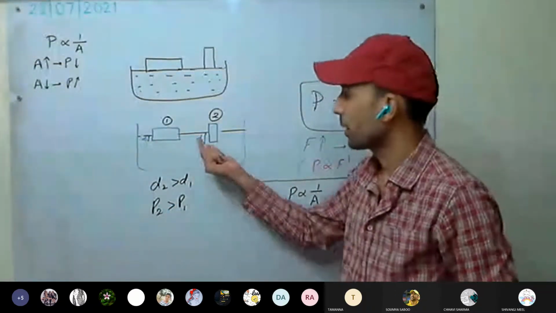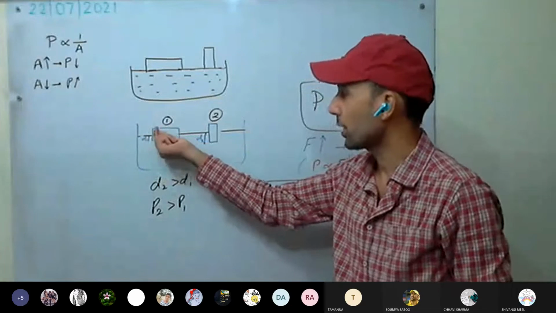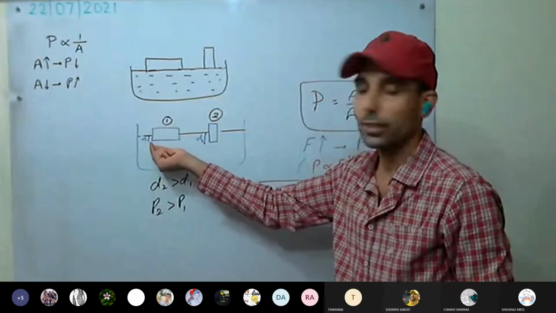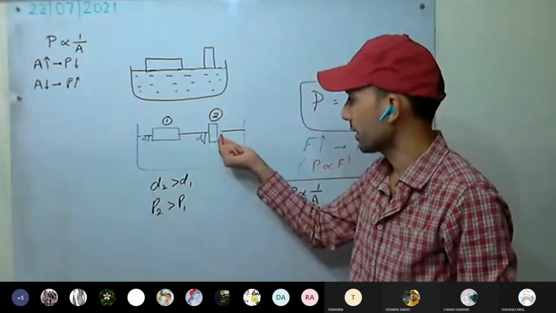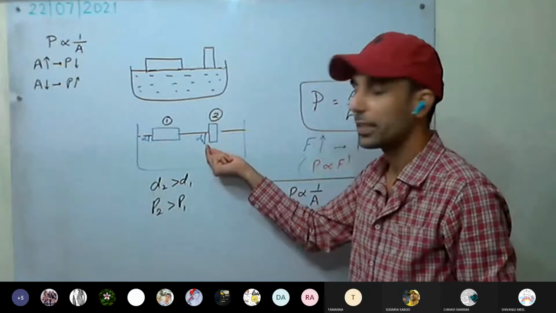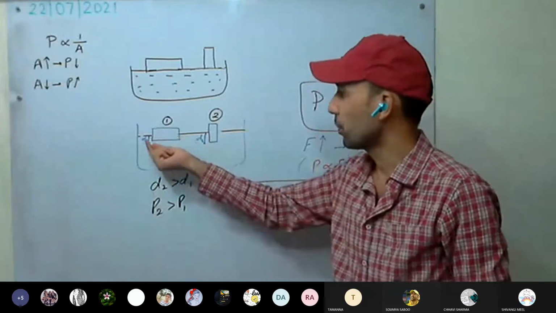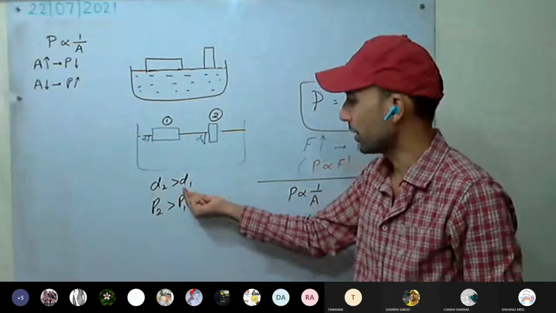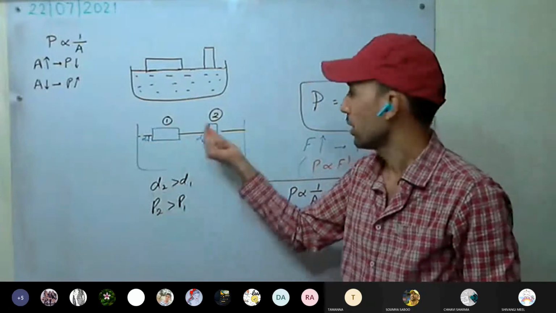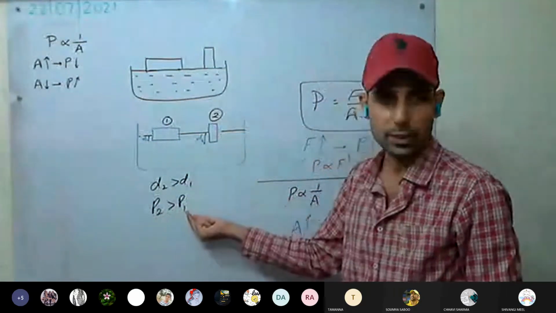Force applied is the same. In the first case, it sank by just D1, whereas in the second case it sank by D2. It means pressure in the second case is more than pressure P1.